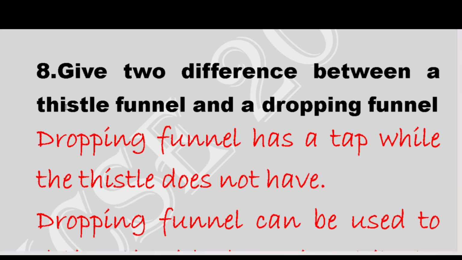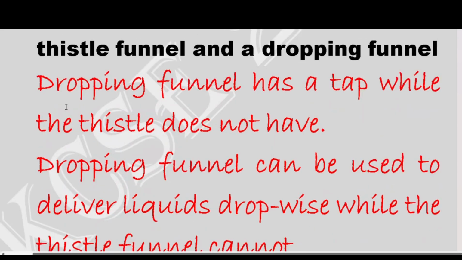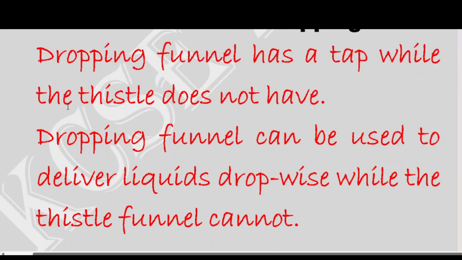The difference number two is that the dropping funnel can be used to deliver liquids dropwise, while the thistle funnel cannot. Because it has a tap, we can regulate the tap to deliver the liquids dropwise, as compared to the thistle funnel, which does not have a tap. It will be hectic for us to deliver the liquids dropwise. Then the dropping funnel can be used in separating immiscible liquids, while the thistle funnel cannot.